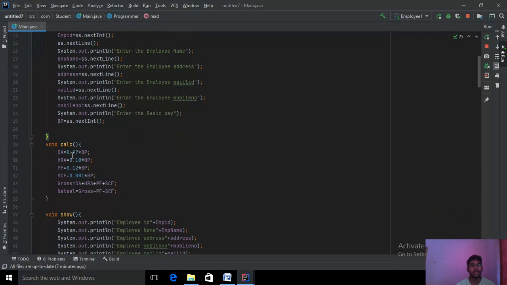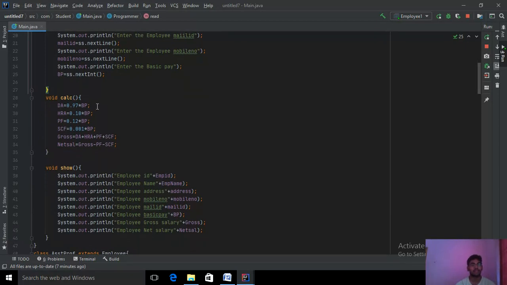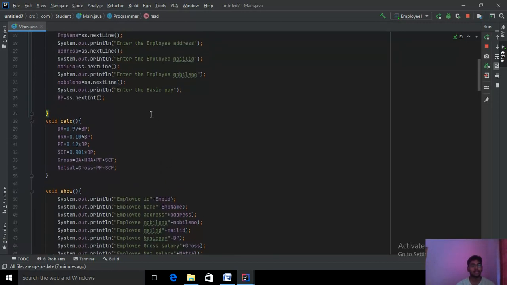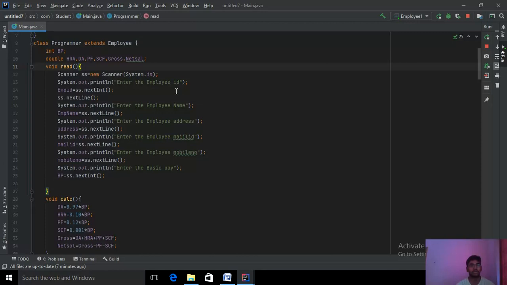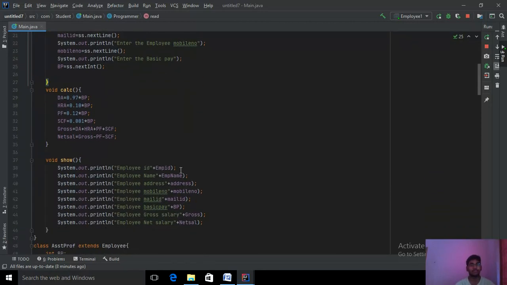Inside this, I am creating another method called calculation. In calculation, as given in the question, I declare all these variables and assign the values. When the input is taken, these values will be assigned here and calculated. After the calculation method, I am creating another method called show. It will print the calculated values. Here I am printing the employee ID, and whatever was given will be printed.